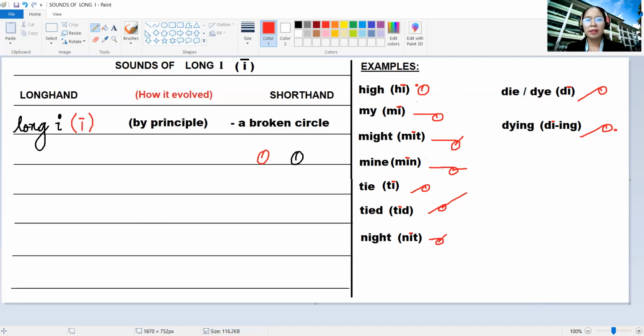Continue to practice reading and writing because that is the only secret for you to master and internalize the principles of Gregg Shorthand. So see you in my next videos.